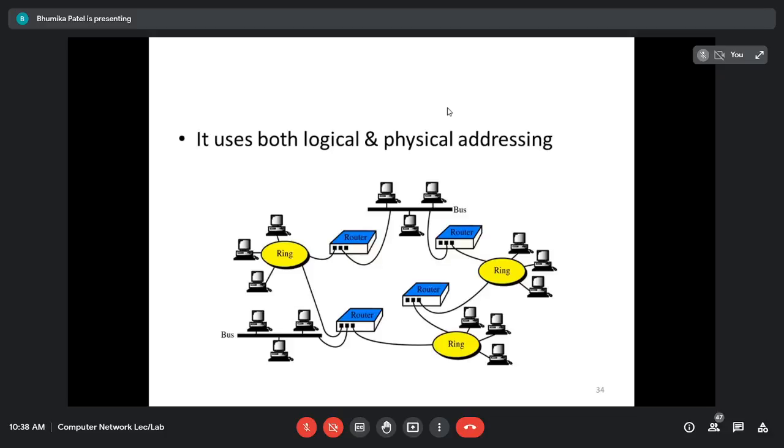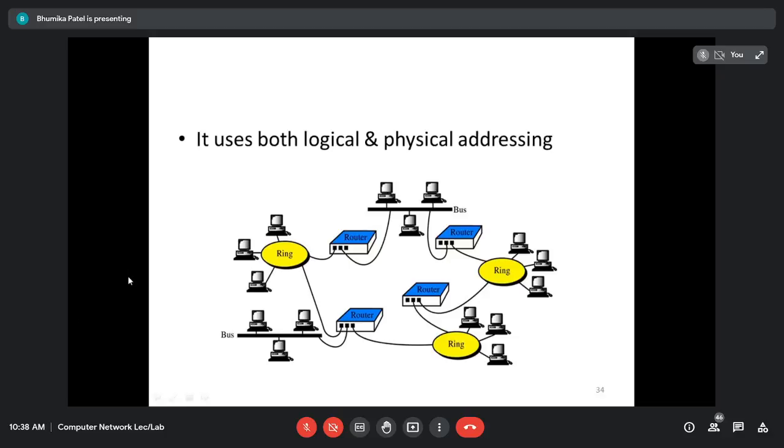So any router, to build its own routing table, will use one of two methods: distance vector routing or link state routing, which we will see in the next lecture. In distance vector routing, what happens? Each router will periodically send its own routing table to every router on the internet, and everyone will update their own routing table based on that.